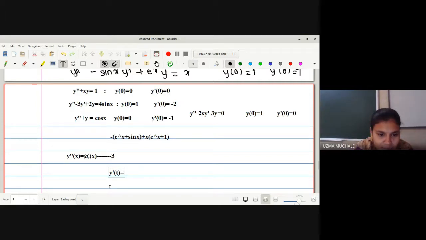Next, what you have to do? We have to find y dash of x. After putting the limits, it will be y dash of x minus y dash of 0. Right, what is the value of y dash of 0? It is minus 2, which is equal to again the same term, integration of phi of x. Let me write it as integration of phi of x.